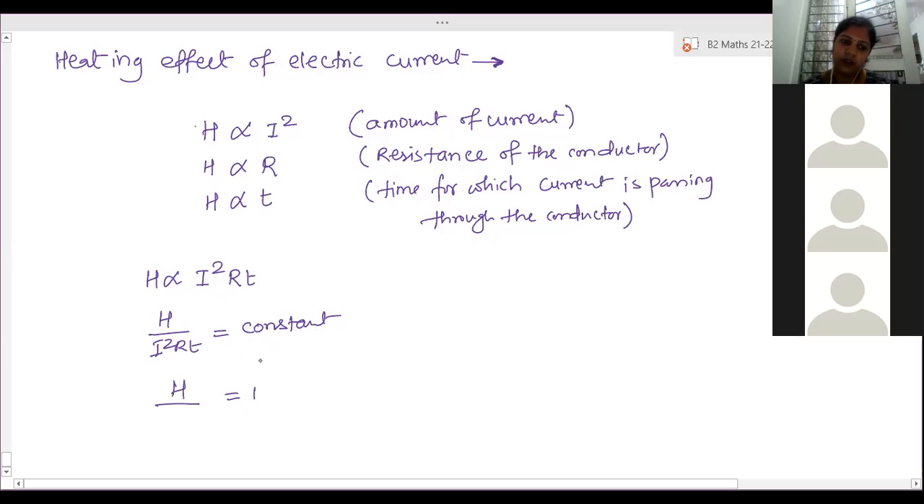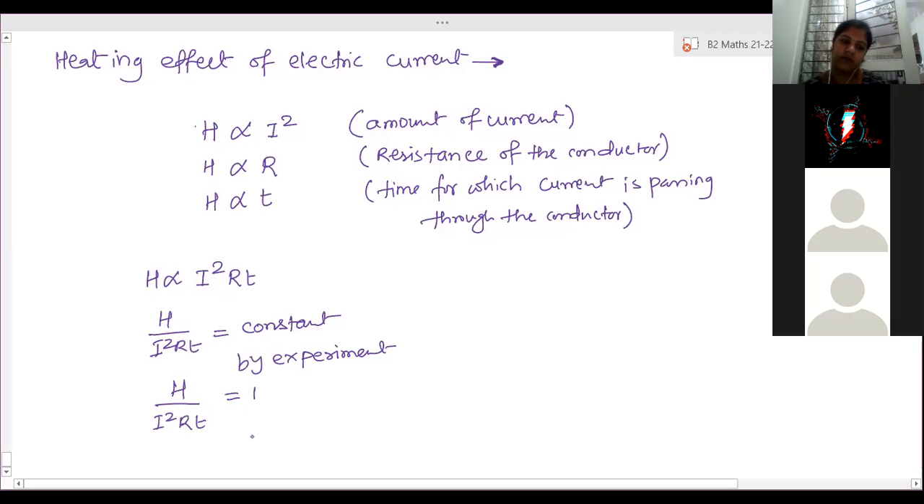Ma'am, why is it by experiment? They got it. When they doubled the current value, the heat energy produced increased by 4 times. This is all by experimental observations. Ma'am, isn't it H is equal to I square RT? Yeah, that is what I'm telling.